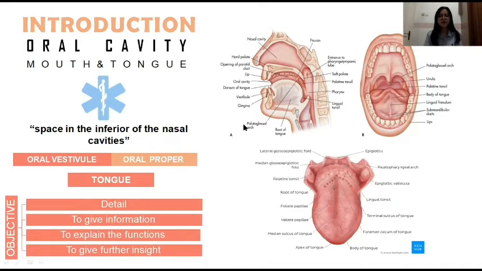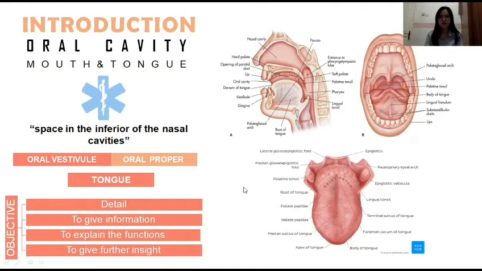And the tongue is the mobile muscular organ covered by mucous membrane that can assume a variety of shapes and positions. The objectives of our student project are to provide a detailed description of the human tongue and mouth anatomy, give information about the innervation of the human tongue and mouth area, explain the function of each nerve, and understand the reflex that is related to the innervation.